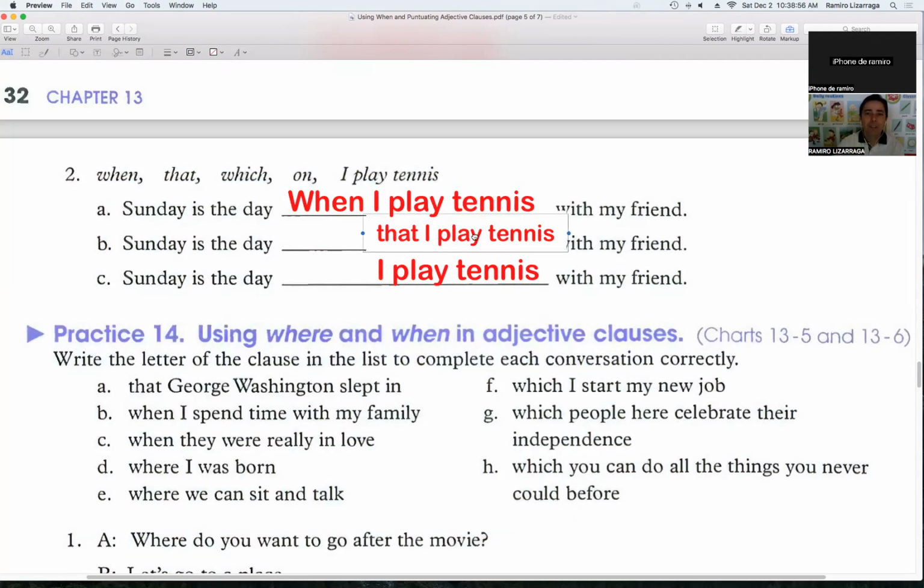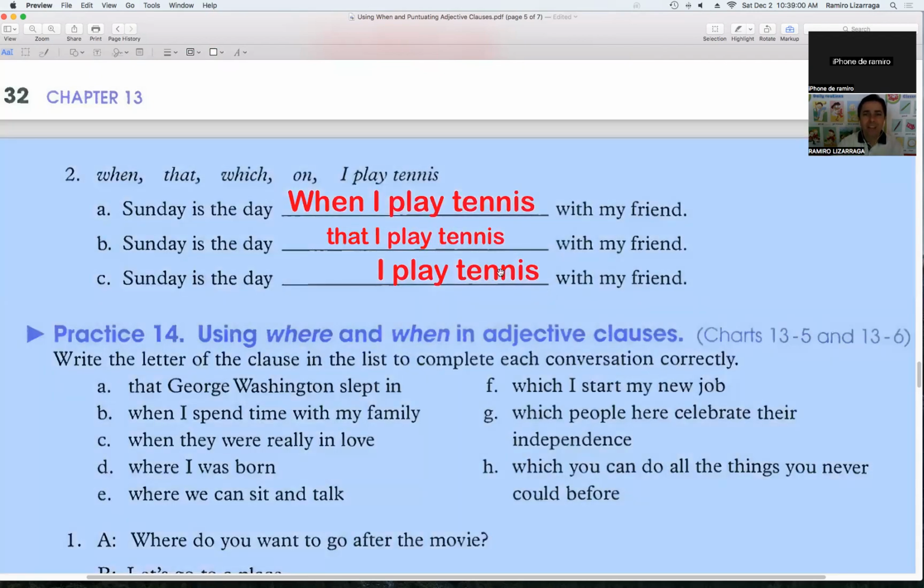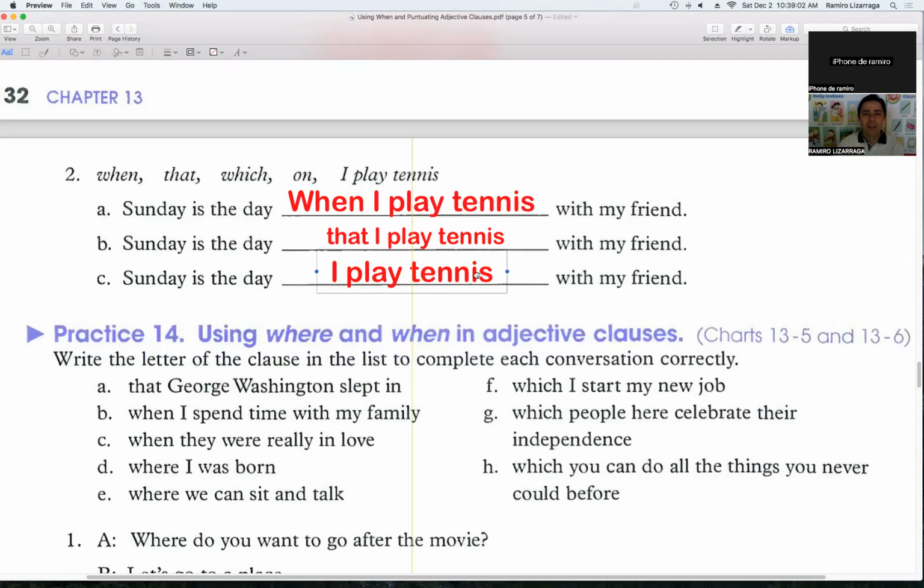Very good. What about you, Ashley? What do you do on Sunday? Sunday is the day on which I play tennis with my friend. Okay, very good. On which I play tennis with my friend.